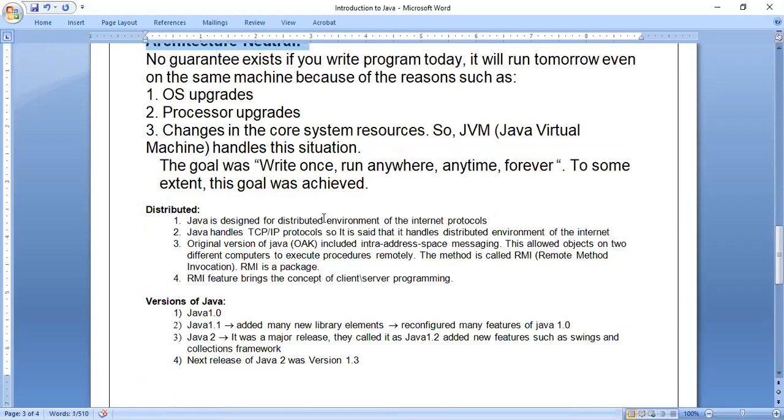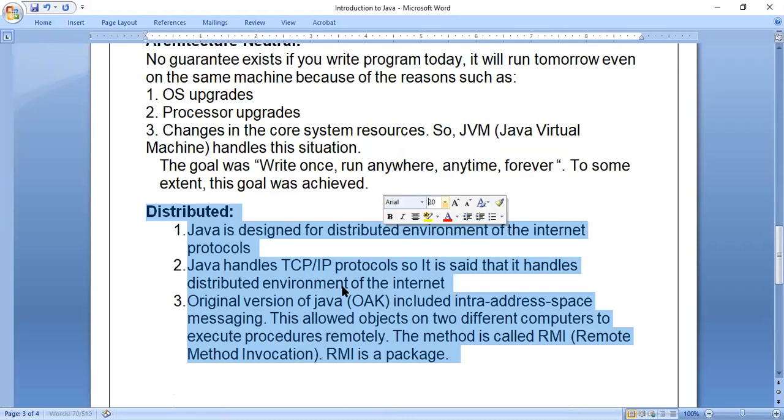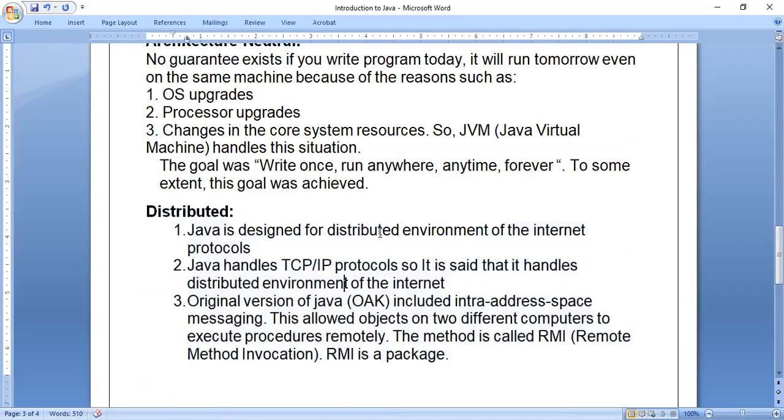Next comes distributed. Distributed is one of the features of the Java language, so we will see what it is. Java is designed for a distributed environment for internet protocols. Java handles TCP/IP, Transmission Control Protocol and Internet Protocol. So it is said that it handles the distributed environment of the internet.